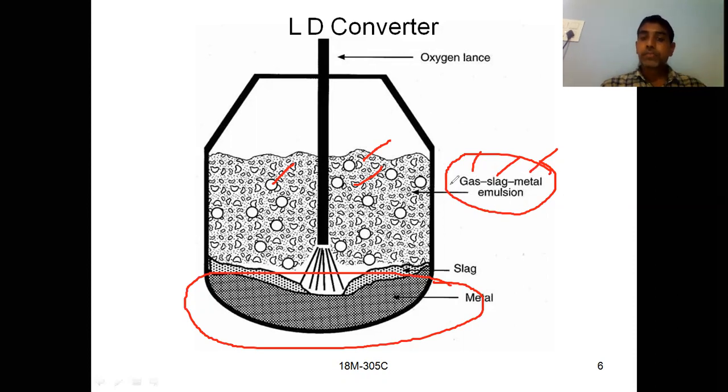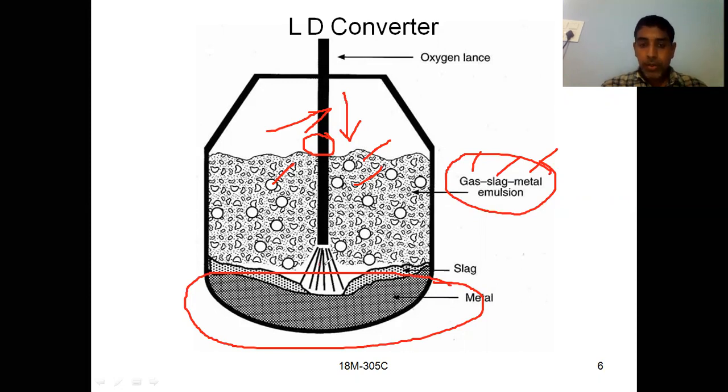And when you are sending the oxygen lance, this is the jet of oxygen. You are getting a jet of oxygen from here. This black one is the water cooled lance.